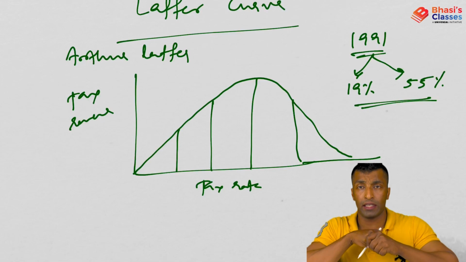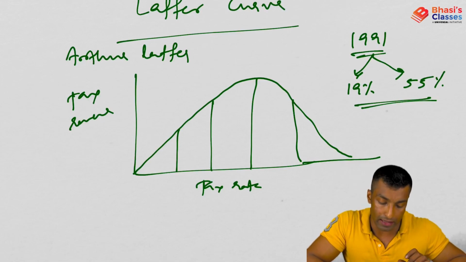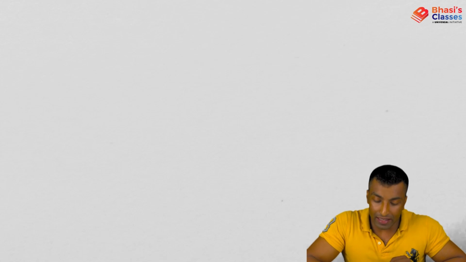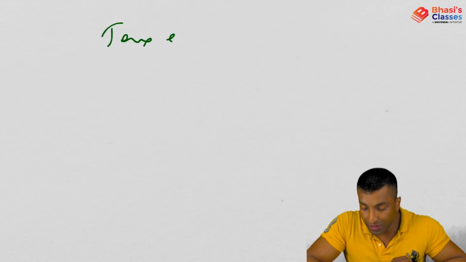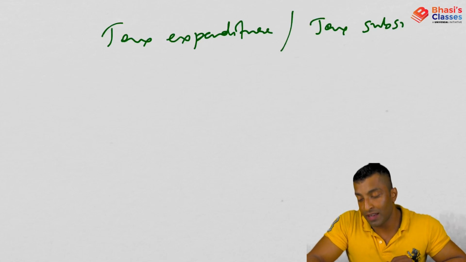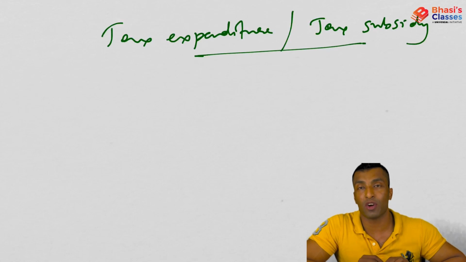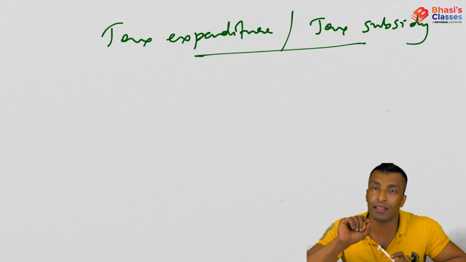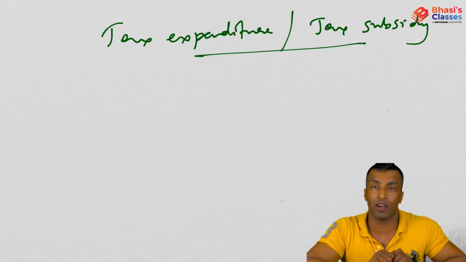Now we'll move on to tax expenditure. Some of the students are of the opinion that tax expenditure is the expenditure that is incurred by the government to collect taxes. That is not the case. Tax expenditure is actually tax subsidy. Okay, see, in some cases government will give you rebates, government will give you deductions, so it is actually the tax revenue forgone by the government.